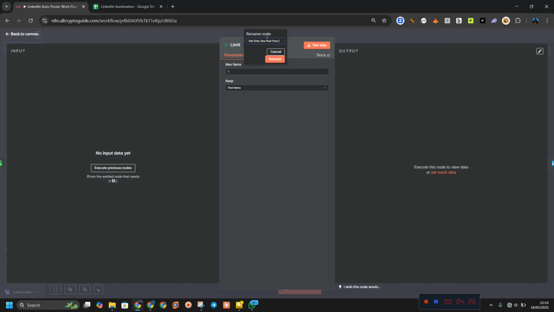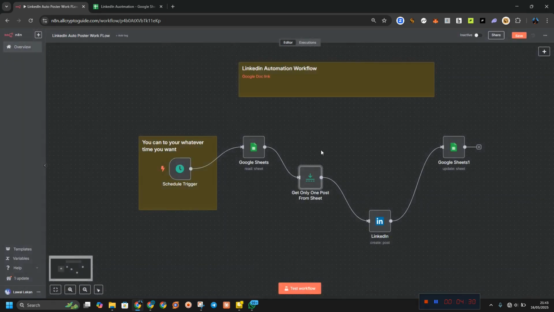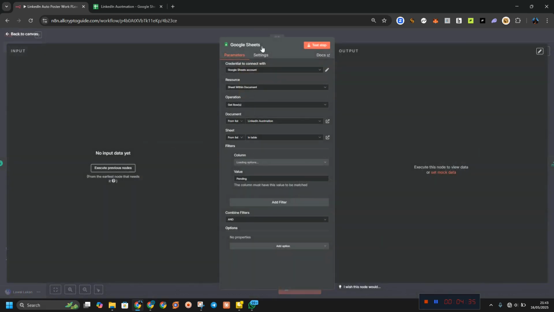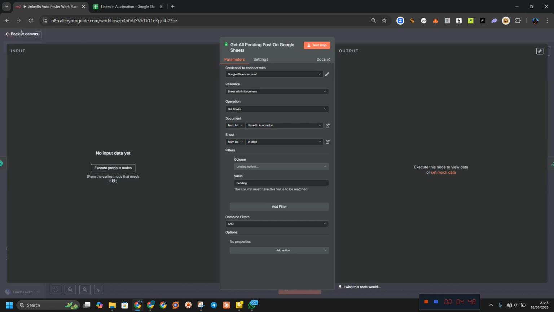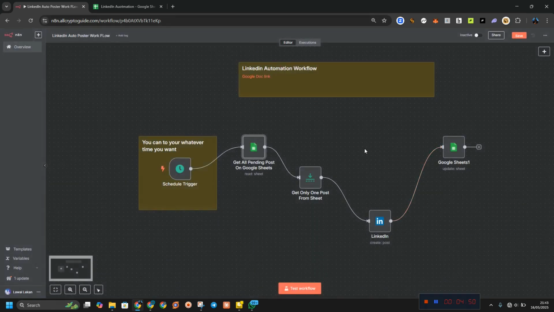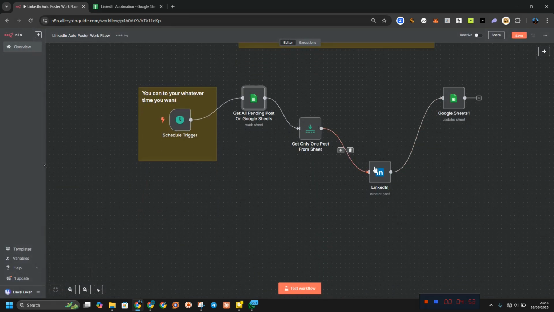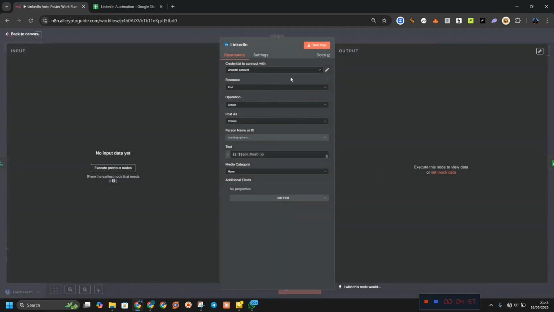From sheets. So we're going to get only one post from the Google Sheets, and this is our Google Sheet that is going to get all information. Get all pending posts on Google Sheets. It's going to get all pending posts from our Google Sheets. Now we have this one which is called the LinkedIn. So we edit the LinkedIn.